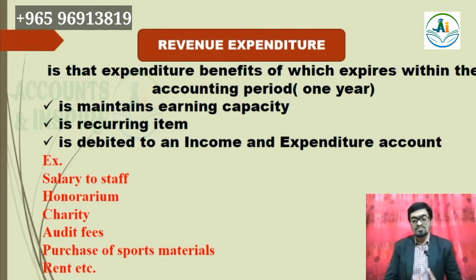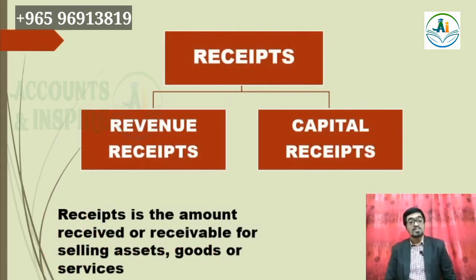Honorarium, charity, audit fees, purchase of sports material, rent, etc. Many items are there. We have taken only a few examples. These are all revenue expenditure. So revenue expenditure is that the benefit of which expires within the accounting period, within 1 year. Next one, receipt.